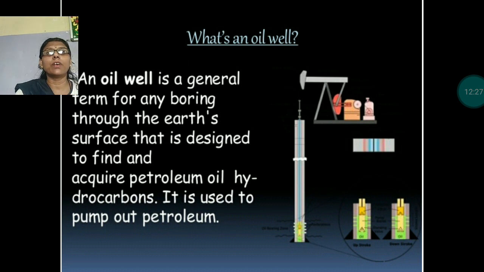What is an oil well? An oil well is a general term for any boring through the earth's surface that is designed to find and acquire petroleum oil, hydrocarbons. It is used to pump out petroleum. In general terms, you can say any boring through the earth's surface from which petroleum is pumped out. Petroleum products are pumped out from the oil wells.